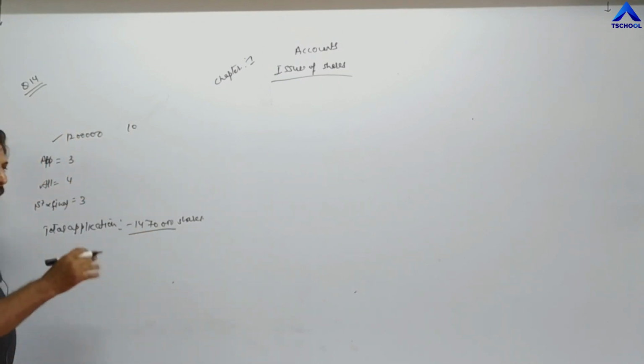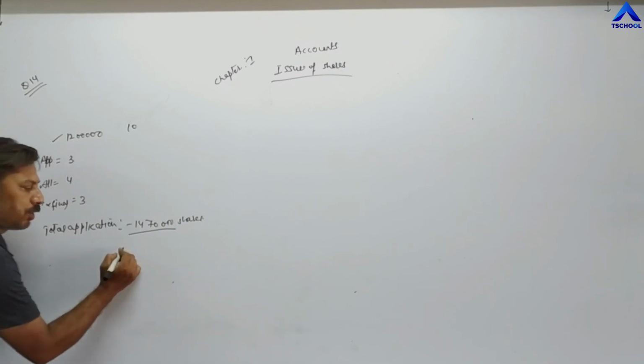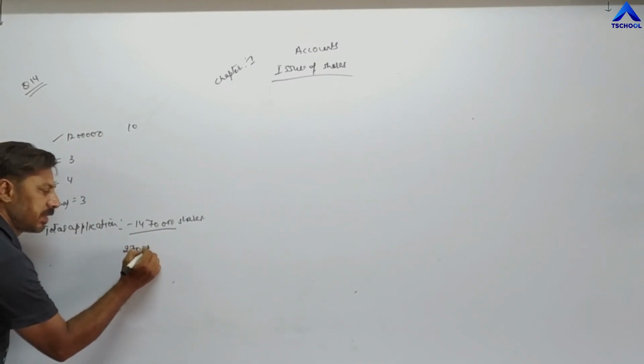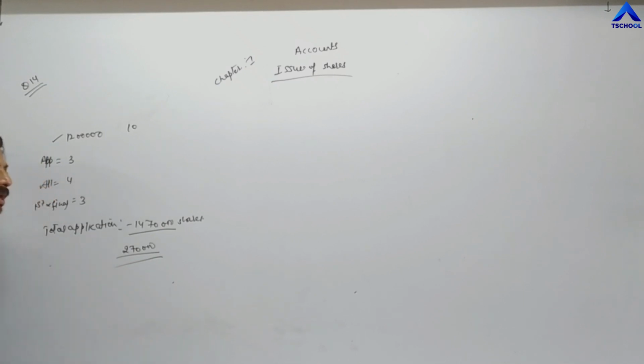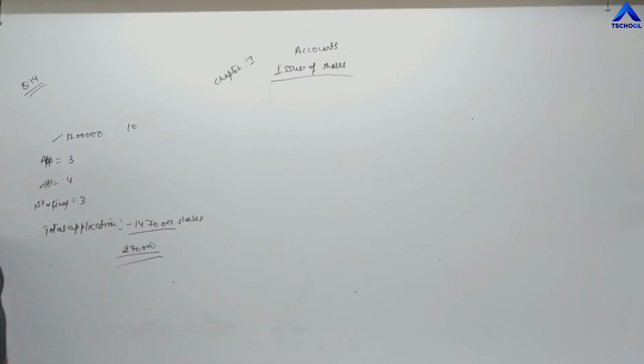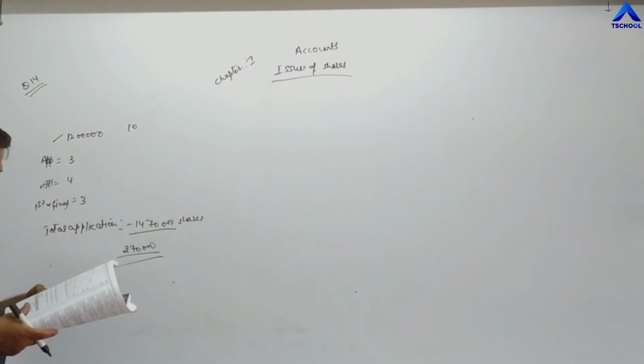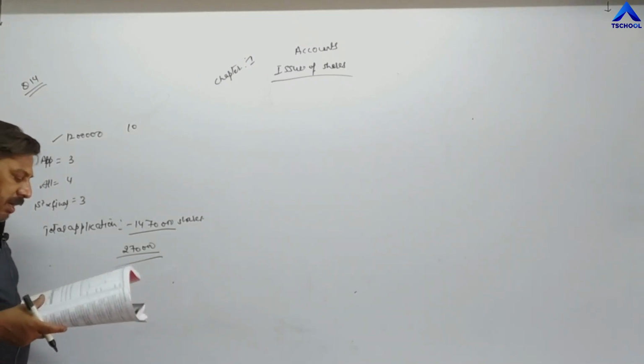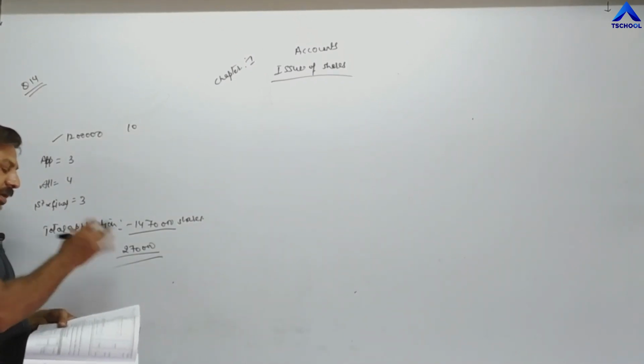It means they are getting excess applications of 2,70,000 shares. These will be rejected, and money received on 2,70,000 shares will be returned to the investors to whom shares have not been allotted. Excess applications were rejected and money paid on them was refunded.